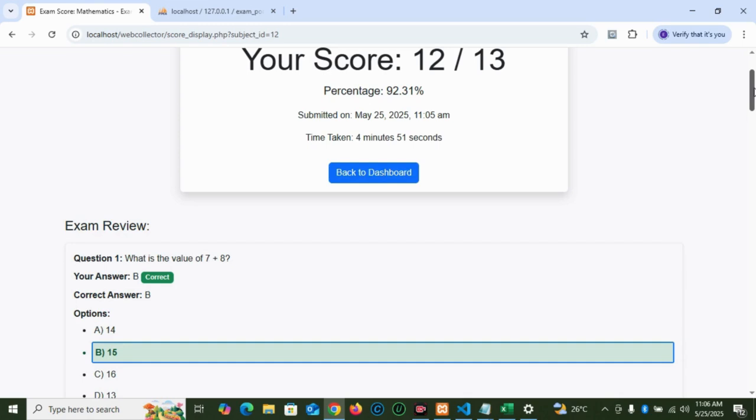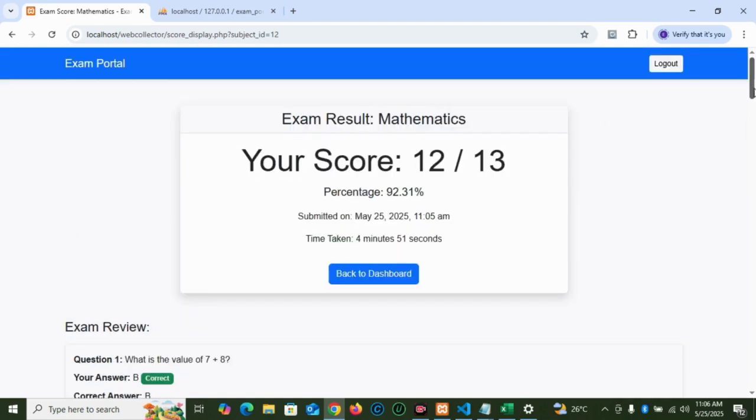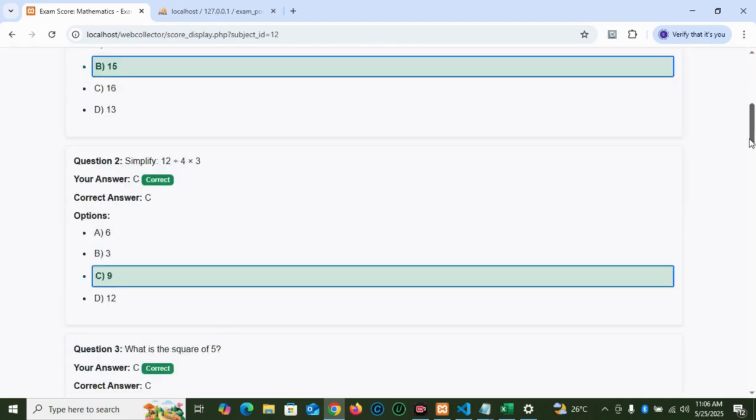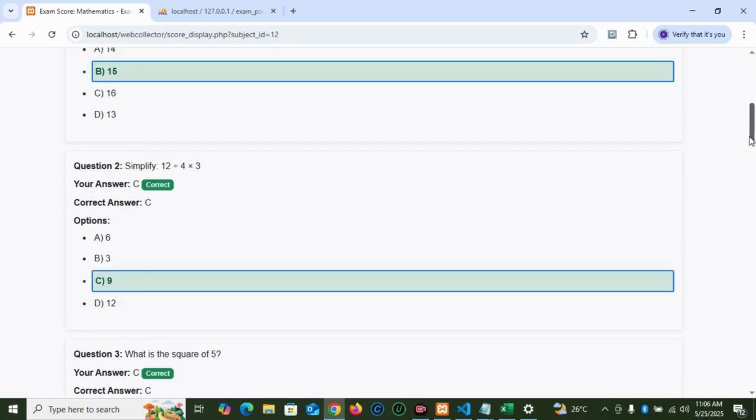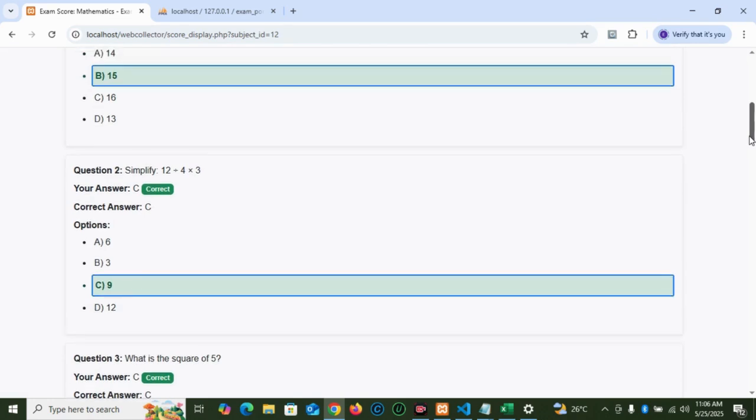You get instant feedback and performance tracking. That's why I love this particular project. You see your scores immediately, just like we are seeing those scores immediately. And then the my scores menu will also give you a summary of what you have done. Because it gives you the percentage and overall total, it helps you identify your strengths and weaknesses across different subjects. You know exactly where to focus your revision.